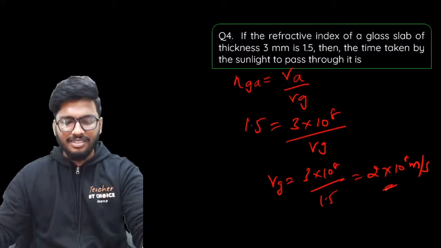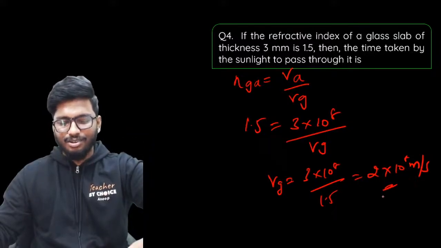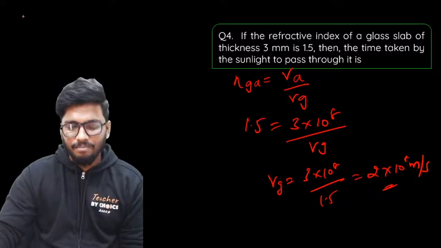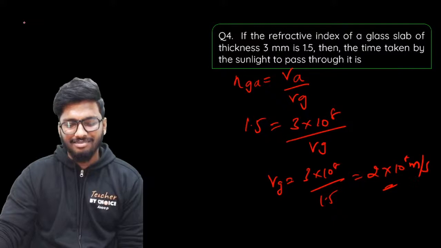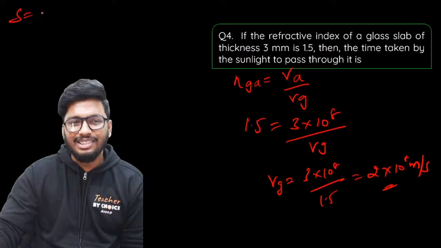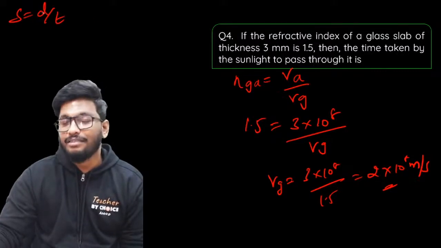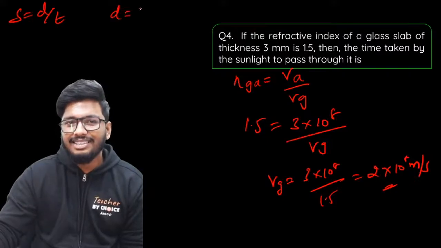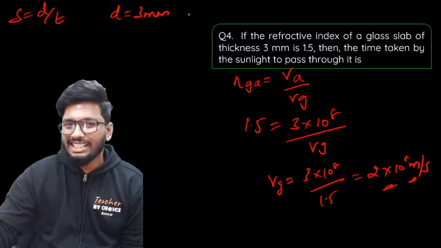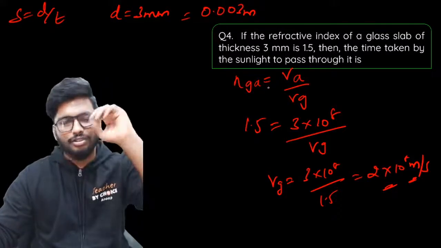Now, anyone who remembers the formula for speed? Anyone who remembers the speed formula from your motion chapter? S is equal to d by t. Exactly. Speed is equal to distance by time. They've asked you to find the time taken, and they've given you the distance. Distance is given as 3 millimeter. Here the speed of light is given in terms of meters, so convert this to meters, so it will be 0.003 meters.